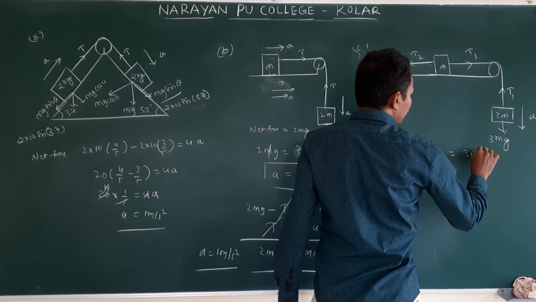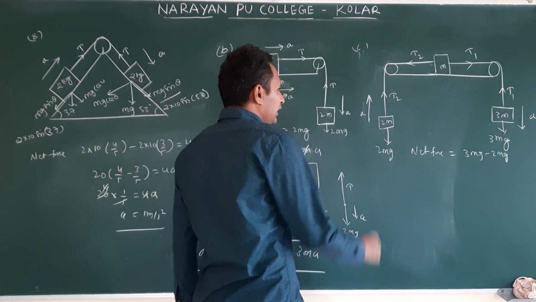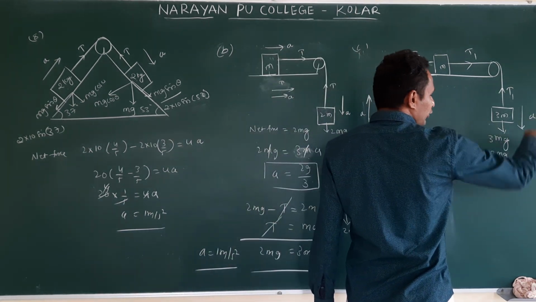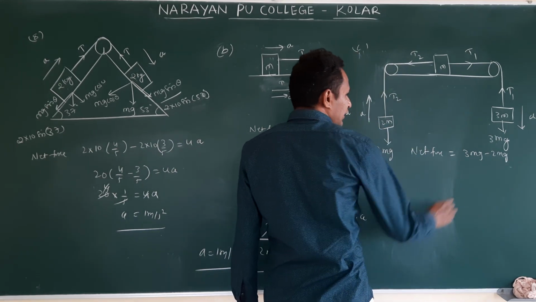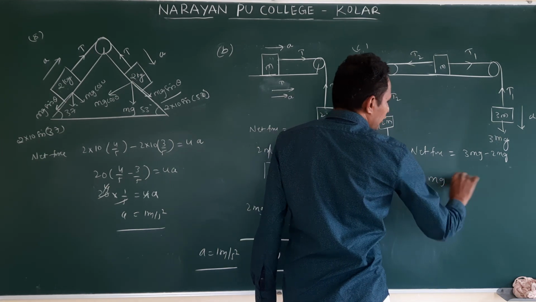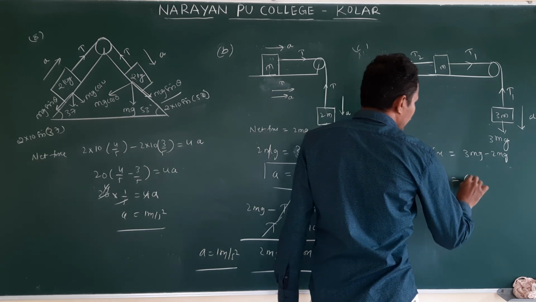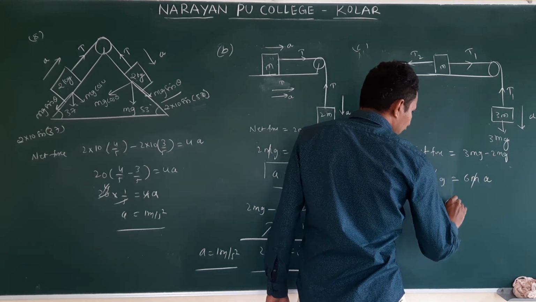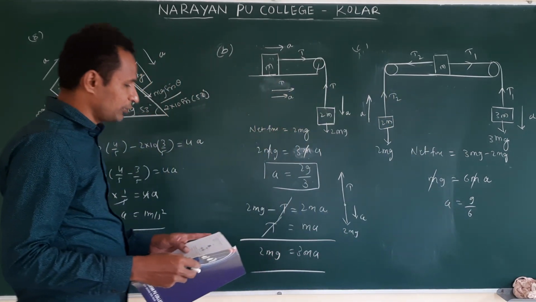3mg minus 2mg, right? Because this weight is acting against acceleration, and this weight is acting in the direction of the acceleration. This net force causes acceleration. 3mg minus 2mg is mg. What is the total mass? 2m plus m plus 3m, which is 6m a. Then the m cancels. A is equal to g by 6.